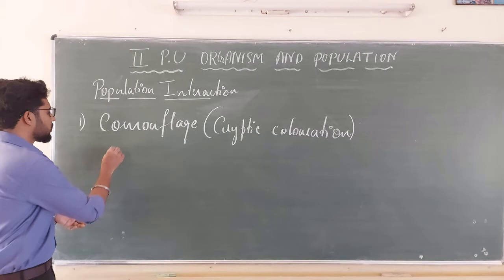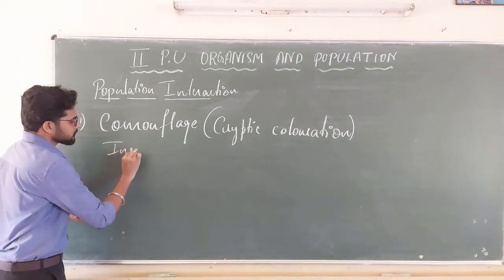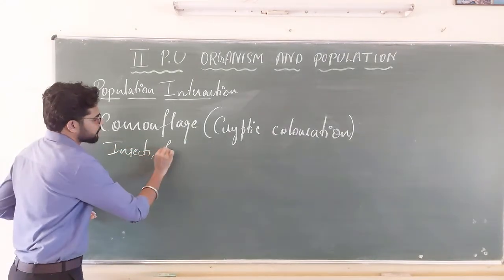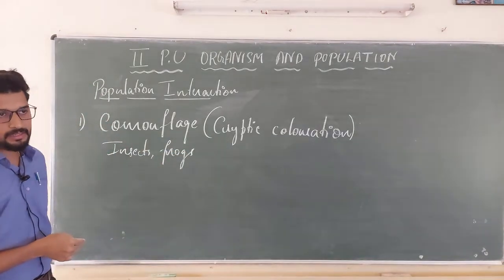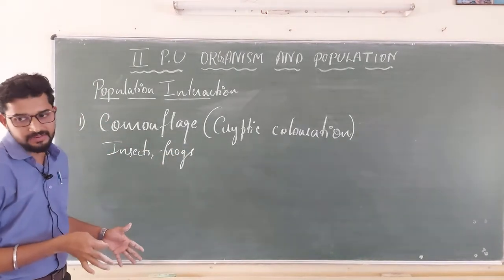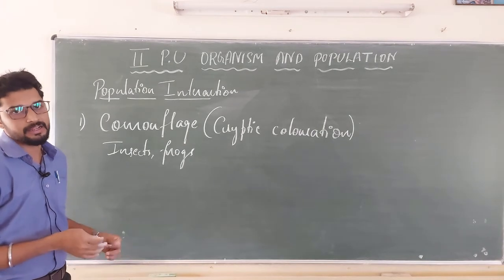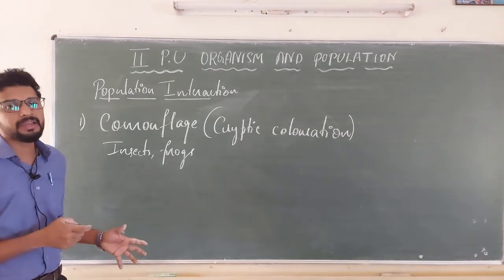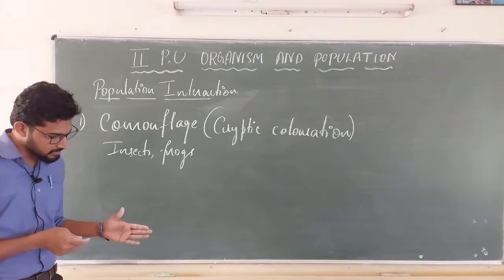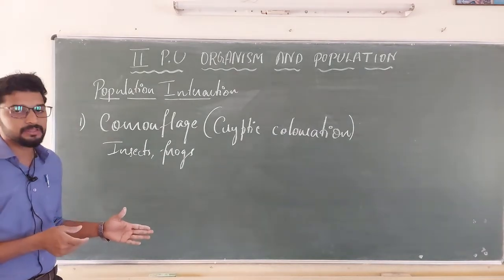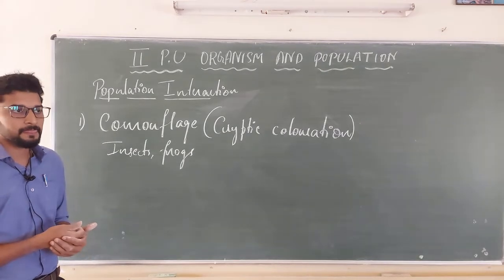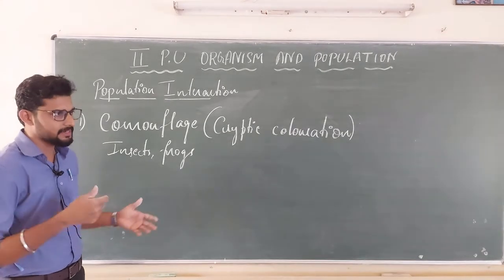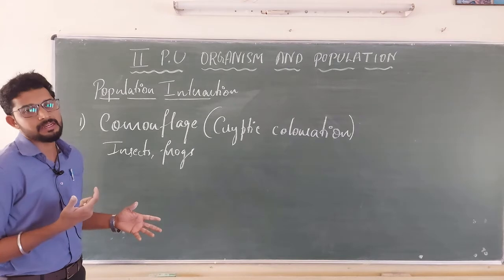Many insects or frogs are showing this kind of phenomenon. Where they are living in a habitat, they resemble the color of it. So the predator cannot differentiate which one is the prey and which one is the habitat. Like many insects living on tree bark, they resemble the color of the tree bark.